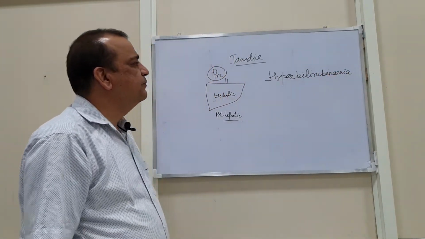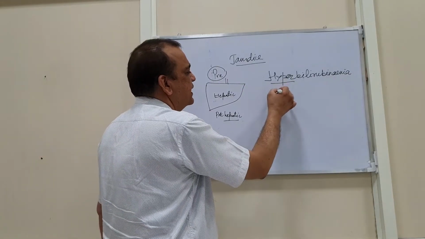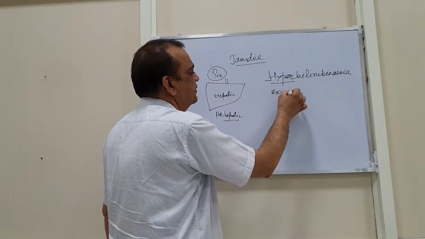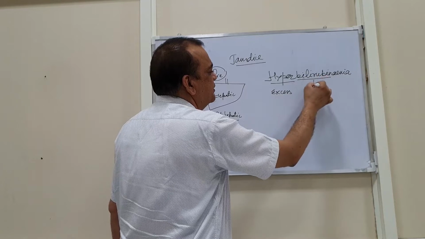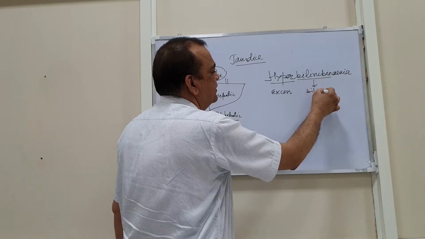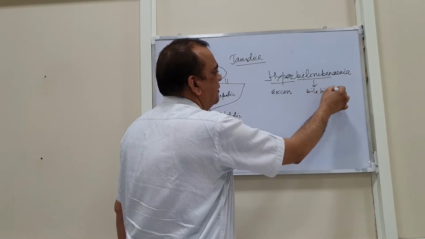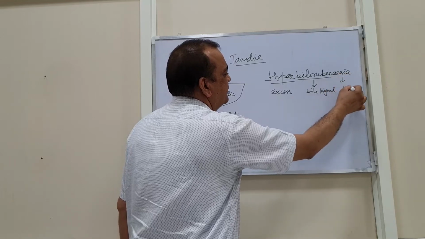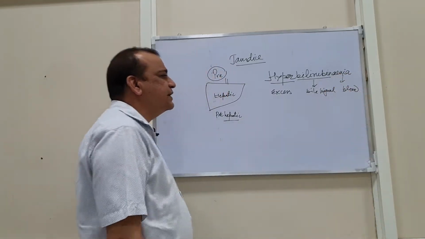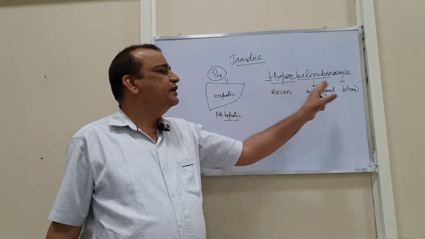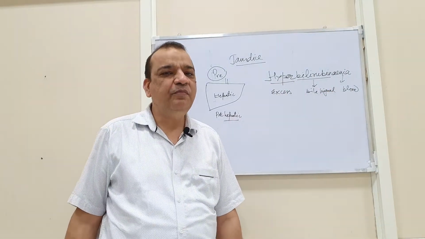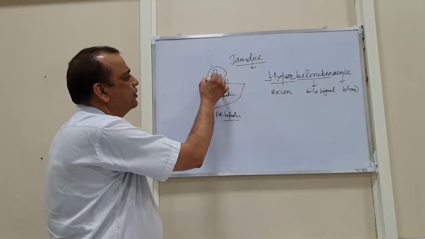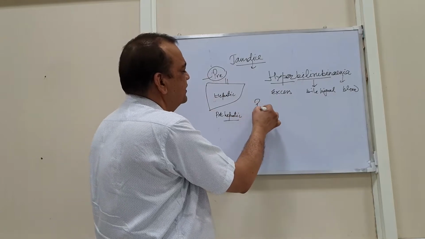Hyper means excess. Bilirubin, you know that this is the bile pigment, and emia means blood. So there is an excessive bile pigment in the blood. The condition is hyperbilirubinemia.